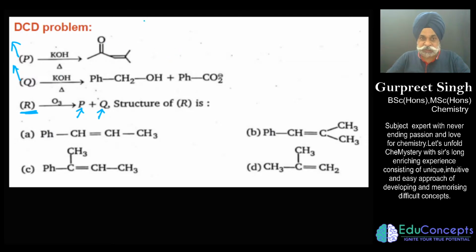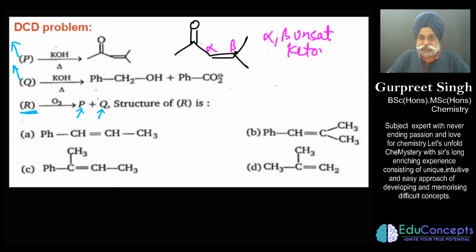So here, let me show this with clarity. This compound is this one. So this is what, and I should write it like alpha beta. This is alpha beta unsaturated ketone. Now, as soon as I write it, those who are aware of the fact that this is nothing but an aldol product. But since the child is not able to understand, let me explain it in more detail.